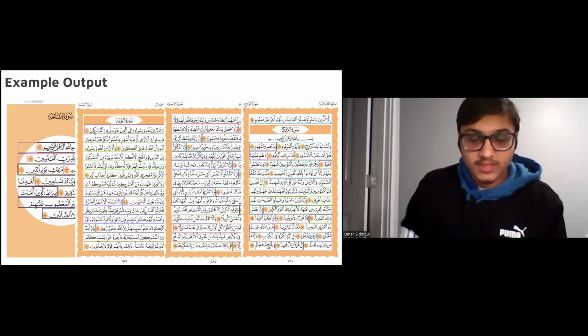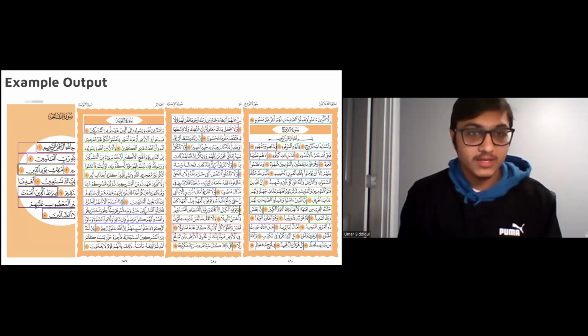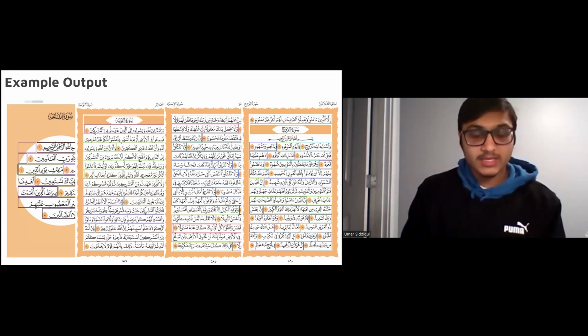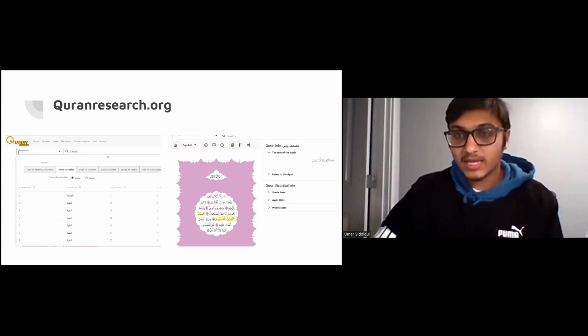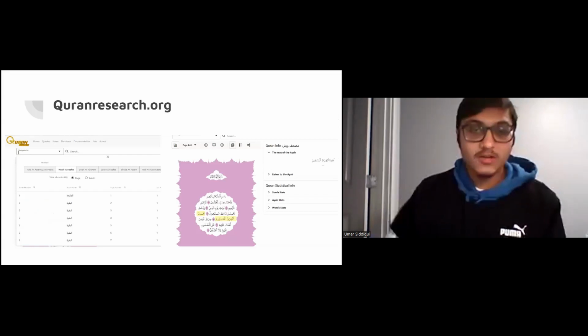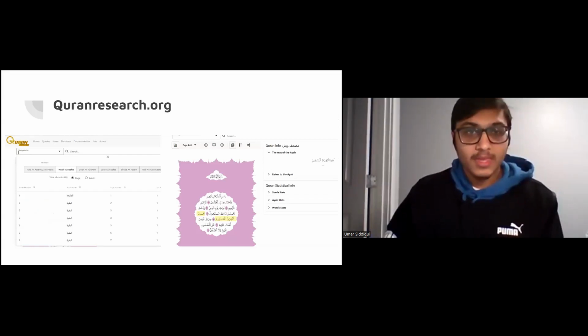And so here is the website, Qur'an research.org. Like we mentioned earlier, we did this so we can have more different narrations on the website. This is a new version that's going to be coming out soon, inshallah. Here's an example of Warsh, and here we can see the ayah and the text play on the side. This is for numerical analysis of the Qur'an.